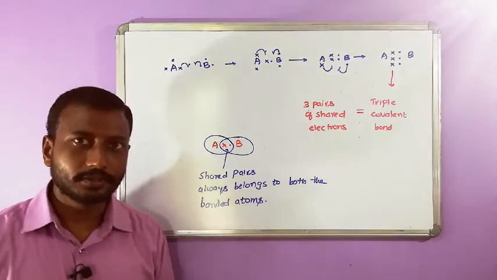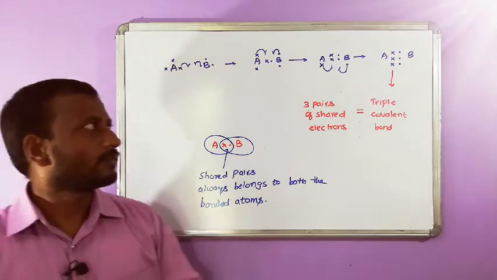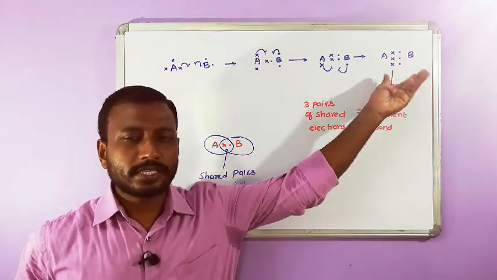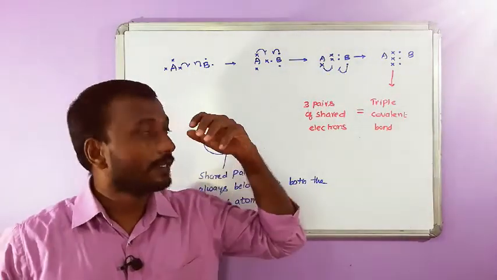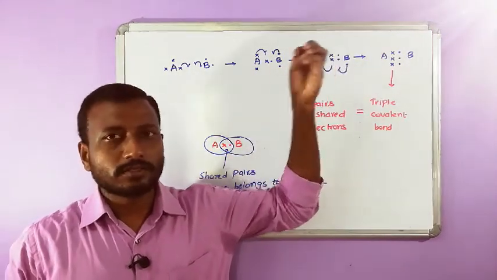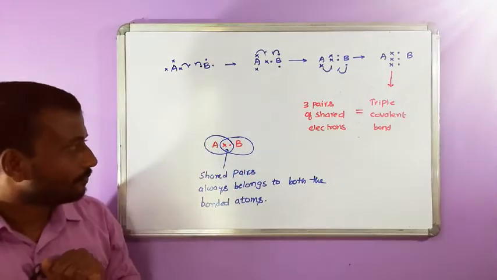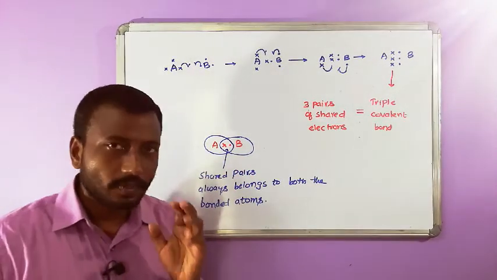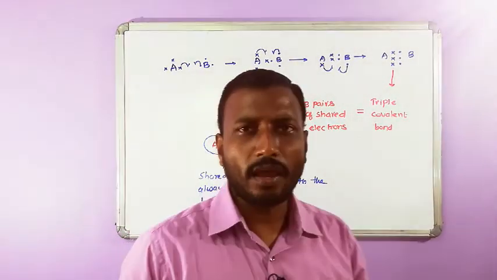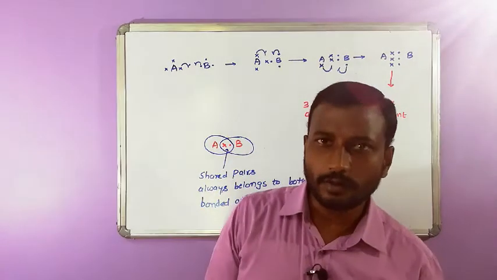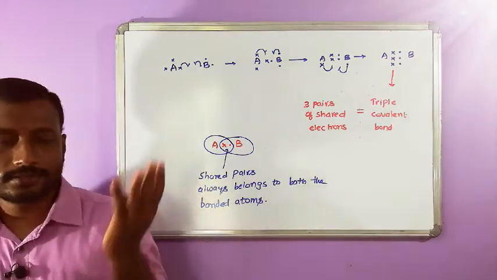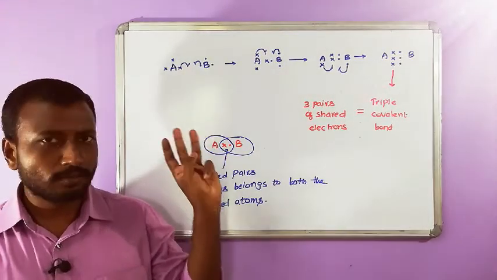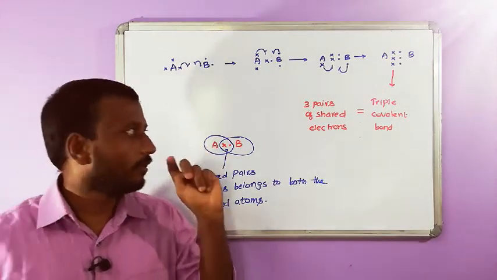Always remember, the shared pairs are not only a property of a single bonded atom, they belong to both the bonded atoms. So depending on the number of shared pairs of electrons, covalent bonds are of three categories: single covalent bond, double covalent bond, and triple covalent bond.